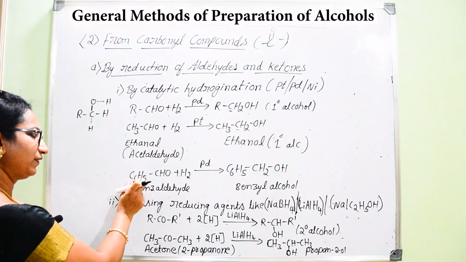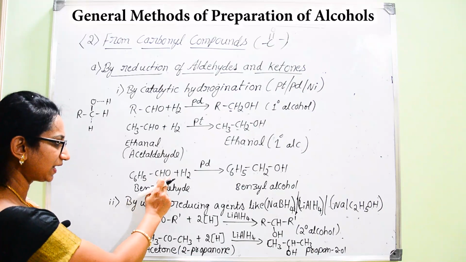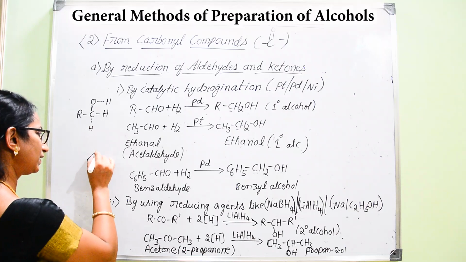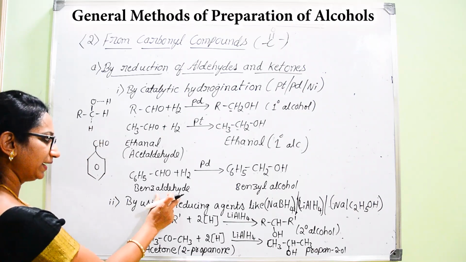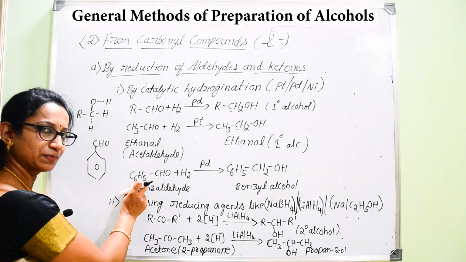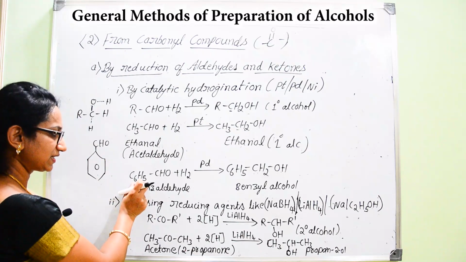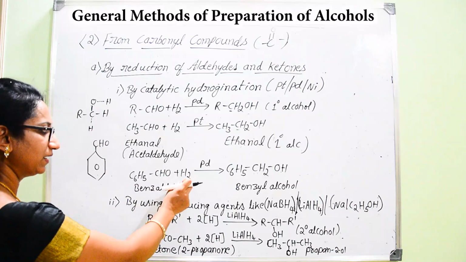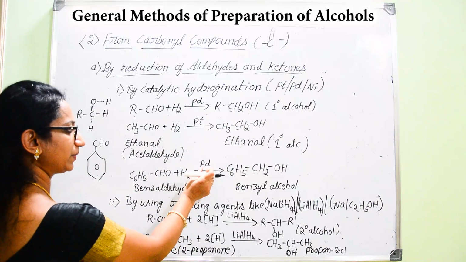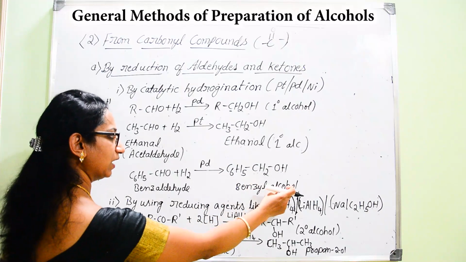Similarly, if we take a phenyl group attached to the aldehyde group, that is CHO attached to the benzene ring, it is called benzaldehyde. Instead of writing the benzene ring, we can simply represent it as C6H5. We can write it in either way. C6H5CHO, benzaldehyde, on hydrogenation in the presence of any catalyst, let me consider palladium, you end up with the formation of benzyl alcohol.